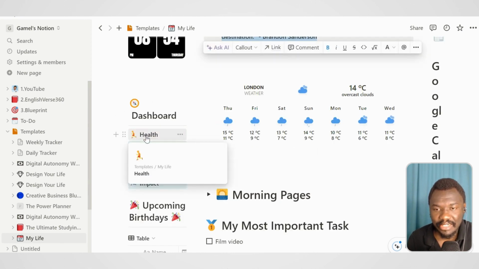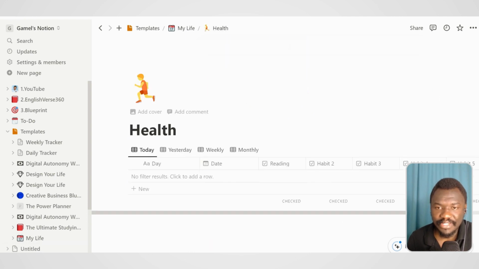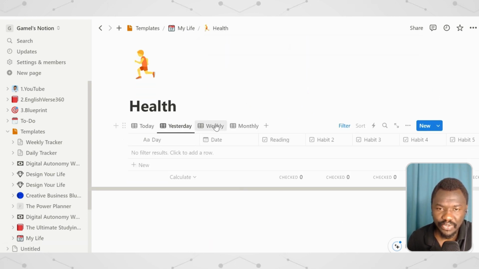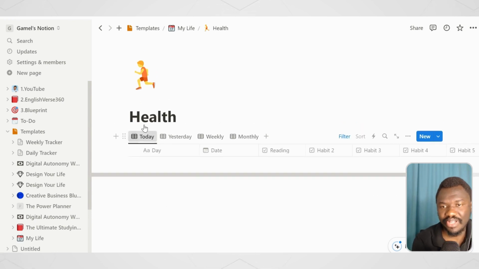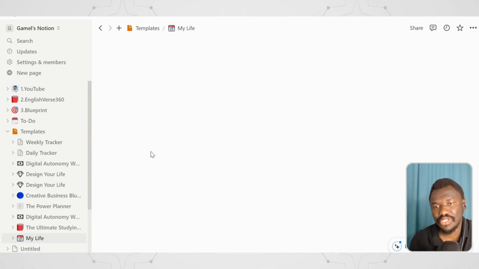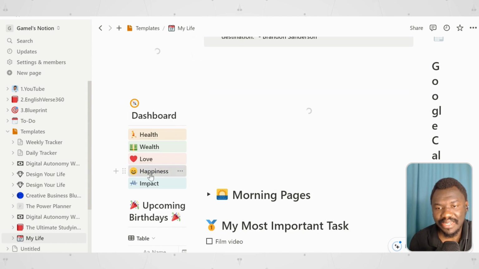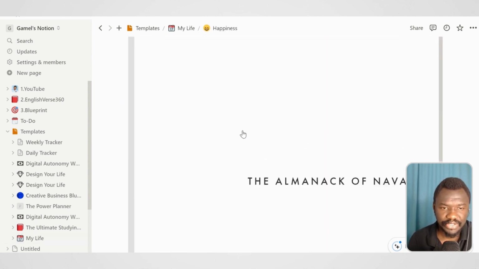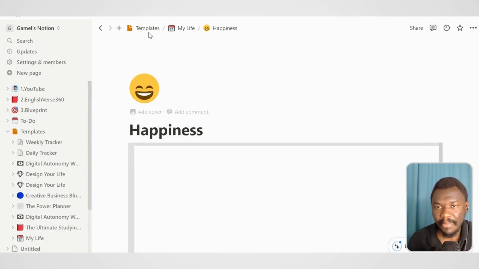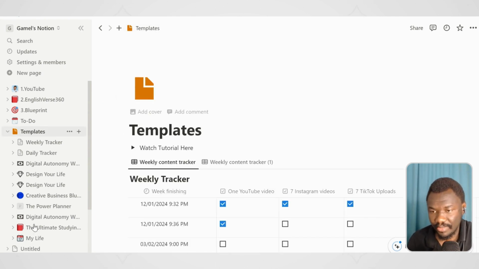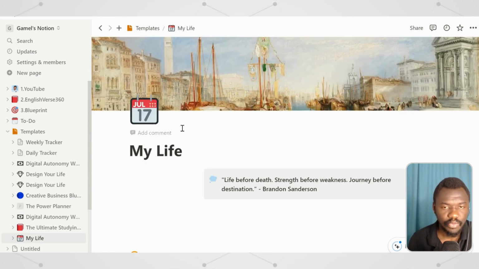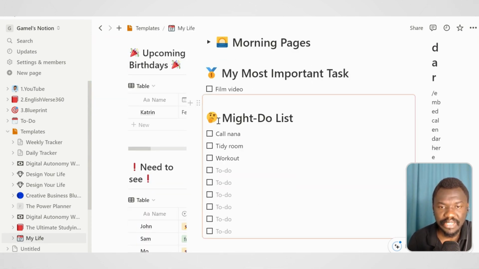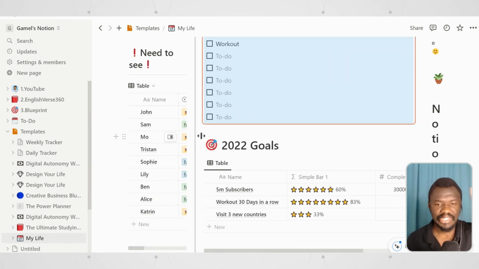And then he has here health, wealth, love, happiness, impact. So when you click health, it takes you to this page, and this is exactly the same thing that I was showing over here. So you can go in there and fill it out yourself. You can also come here and select happiness, and see it takes you to a different page where maybe he embedded a book over here. And let me go back to My Life and see what else he has over here. So you can see he has embedded in here a to-do list. So it's like your whole workflow in just one place.